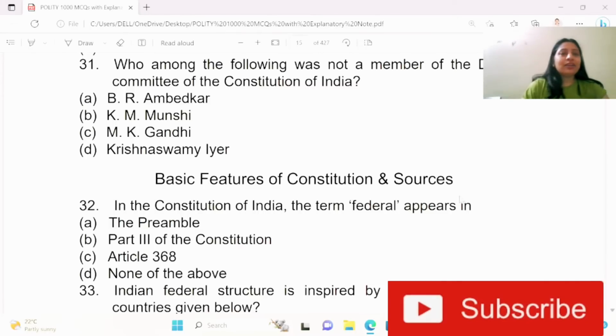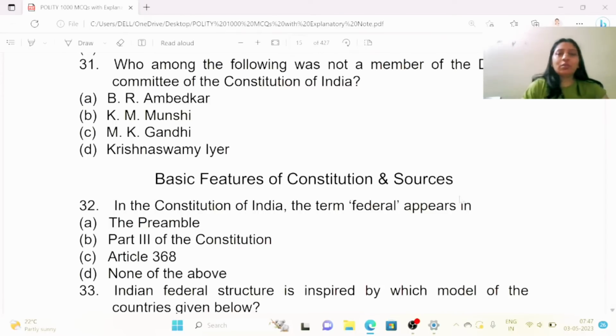Question is, who among the following was not a member of the drafting committee of the Constitution of India? ये क्वेश्चन काफ़ी बार आ चुका है। Options are B R Ambedkar, K M Munshi, M K Gandhi, D Krishnaswami Iyer. So right answer is option C, M K Gandhi.